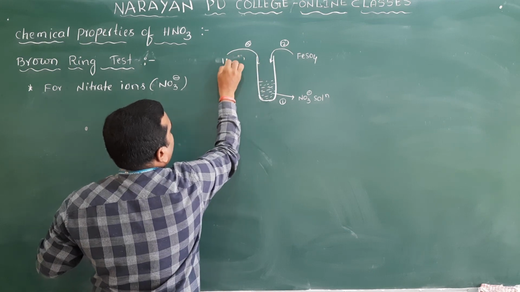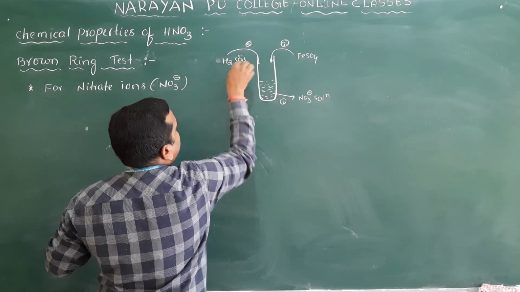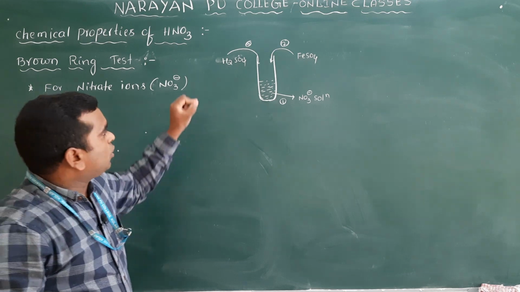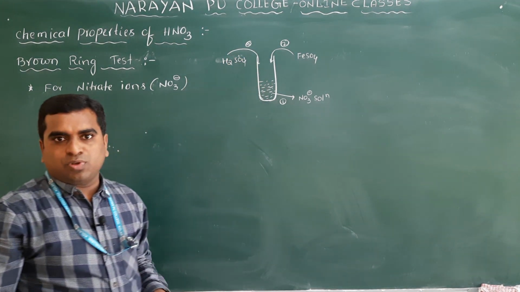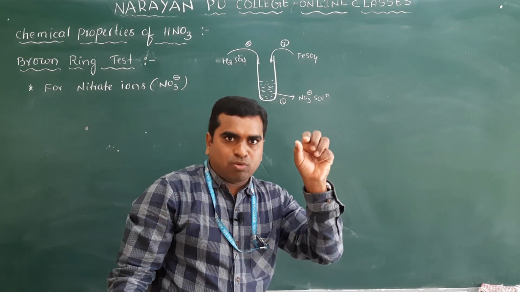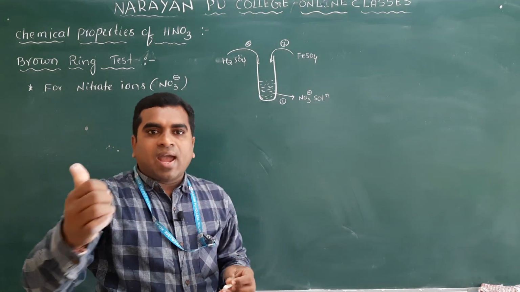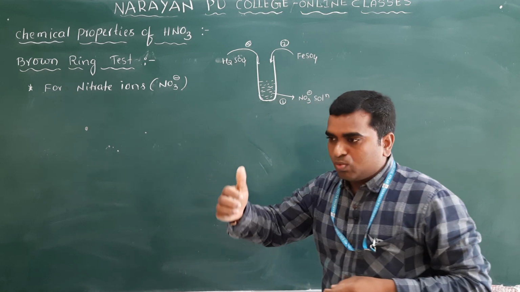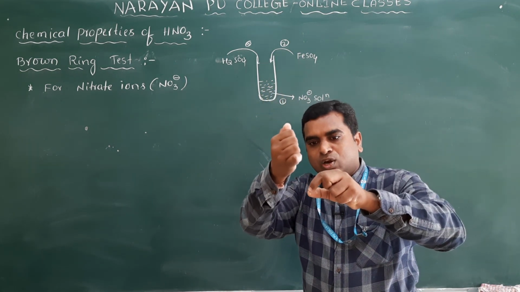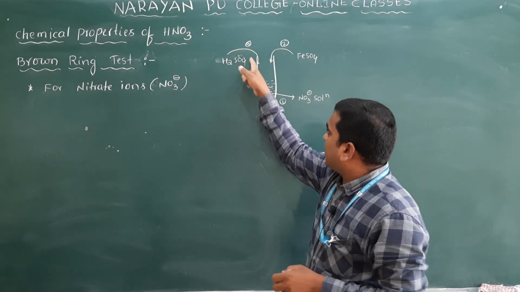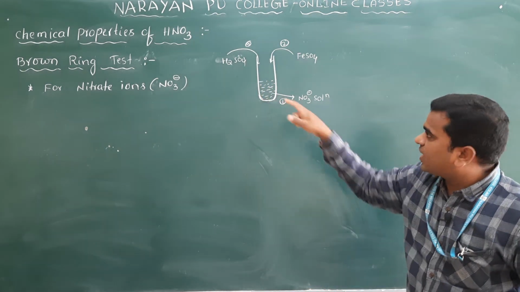Add the concentrated H2SO4 dropwise along the walls of the test tube. You should not add it at a time. Take the dropper and slowly add it dropwise along the walls of the test tube to the solution.